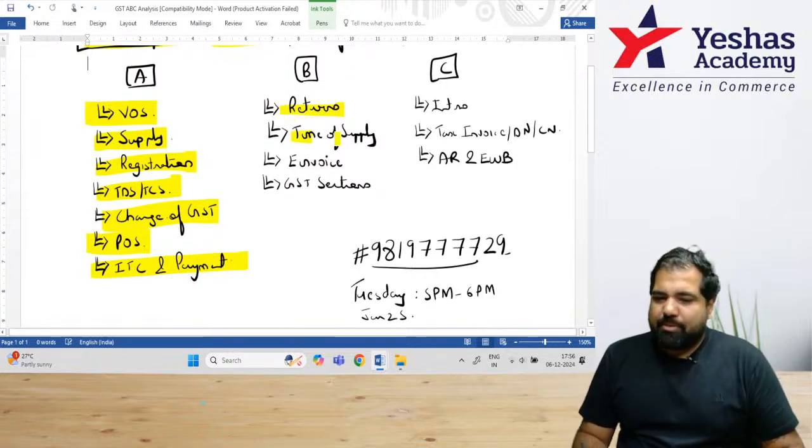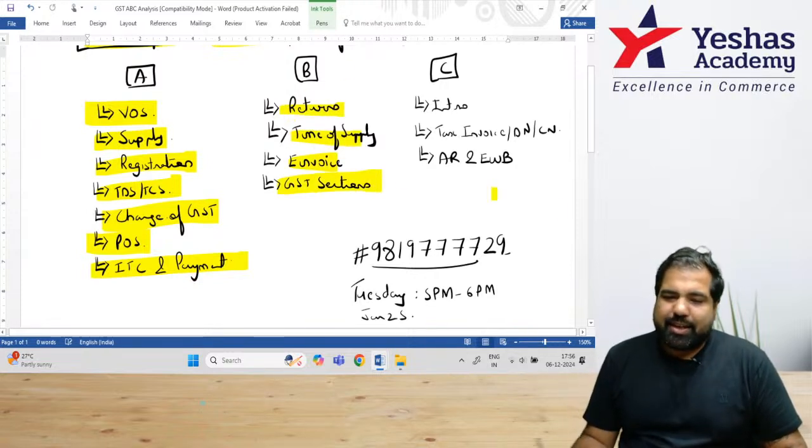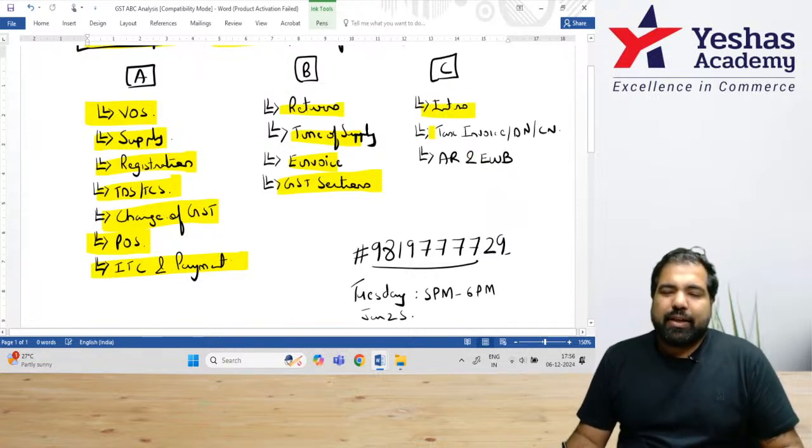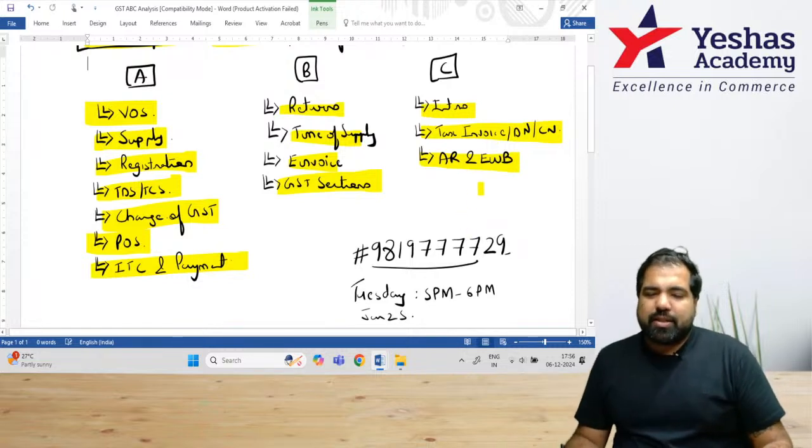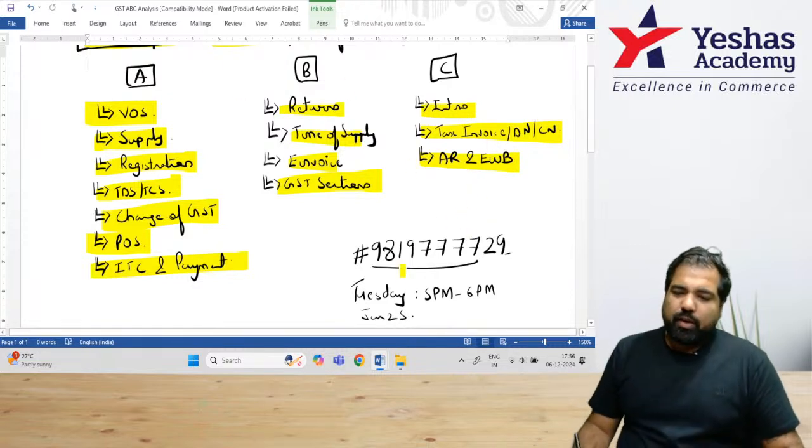Then returns, time of supply, e-invoice, GST sections. And last, if you get some time, do the introduction chapter, tax invoice, debit notes, credit notes, and accounts records, e-way bill. Guys, this is the order.